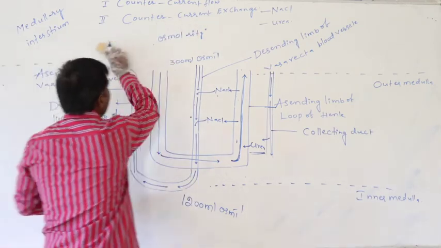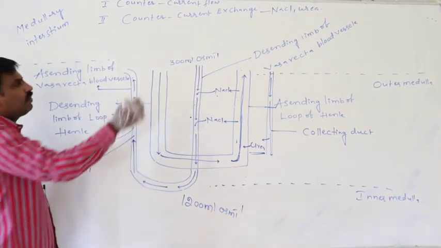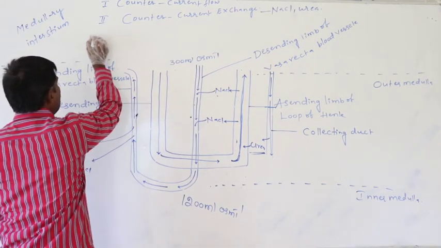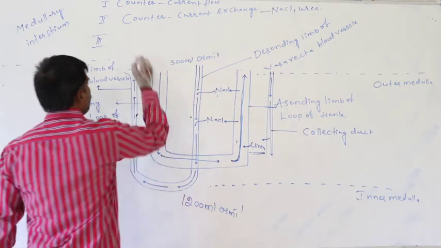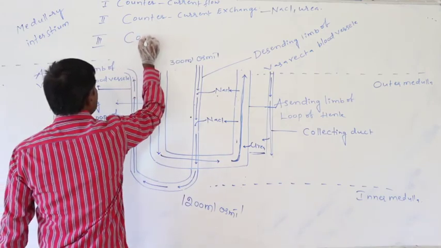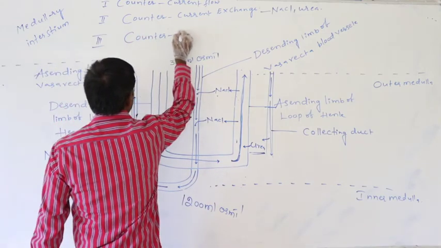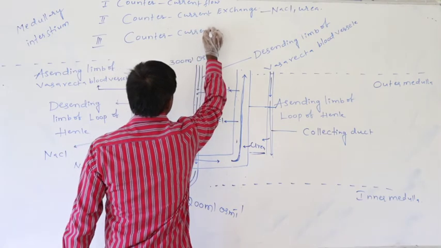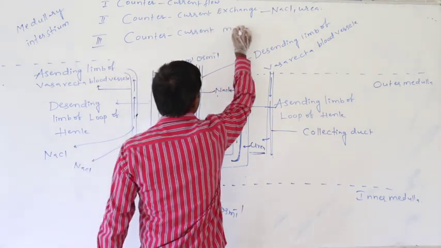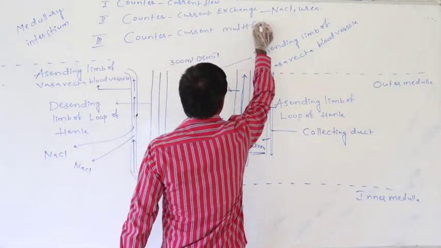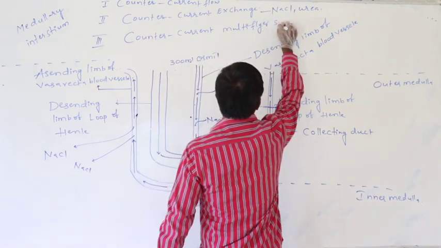The third step in the mechanism of concentration of urine is the counter current multiplier system.